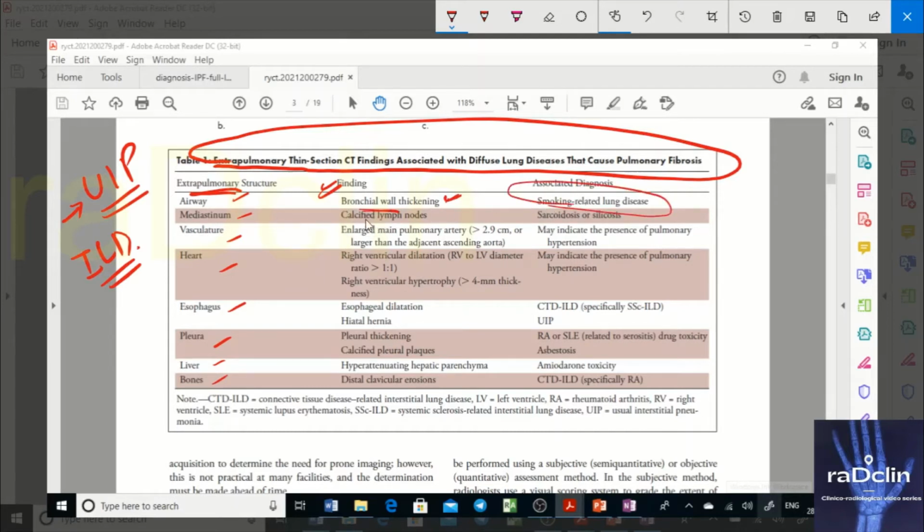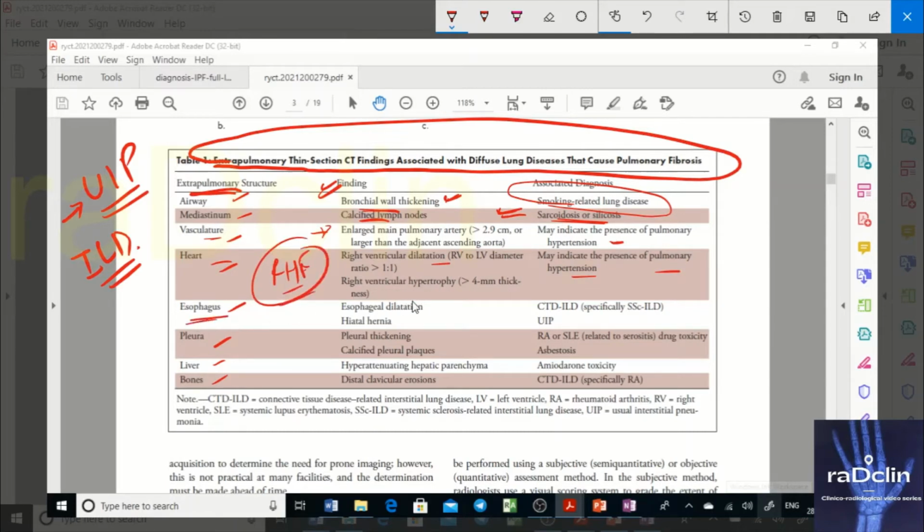If you have mediastinum, you see calcified nodes, sarcoidosis or silicosis should be suspected. These also have ILD patterns. We discussed these can also have reticulations. If you see vasculature, pulmonary hypertension can be there. Similarly, if you have heart, right ventricular dilation also indicates pulmonary hypertension due to right heart failure. You may see right ventricular hypertrophy, suggesting RV strain.